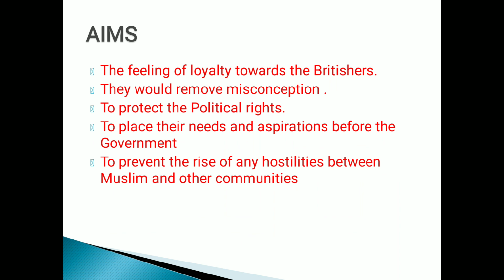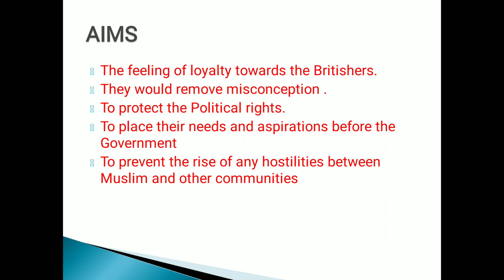Obviously, if you remember, the Indian National Congress too had demanded and kept aims. In the same way the Muslim League demanded, and at last they presented their objectives in front of the Britishers. And what was their objective? Let's see now. The feeling of loyalty towards the Britishers, the very first objective, class. Muslims always showed their loyalty towards the Britishers, because obviously the Britishers helped them in forming their body, so they were always highly indebted to the Britishers. They simply had to follow what the Britishers said, right?